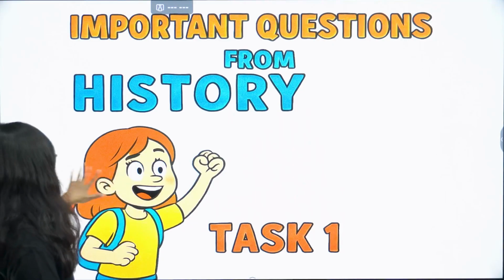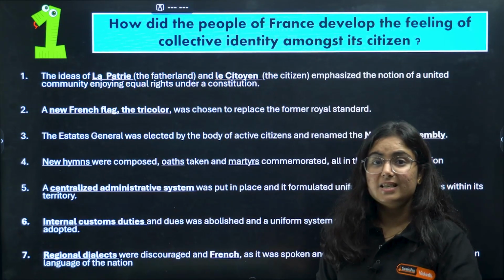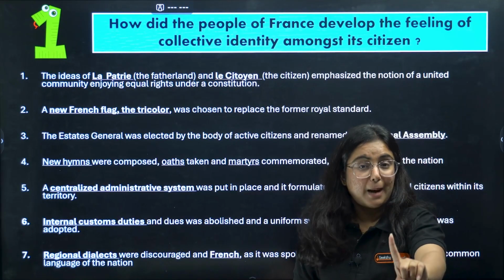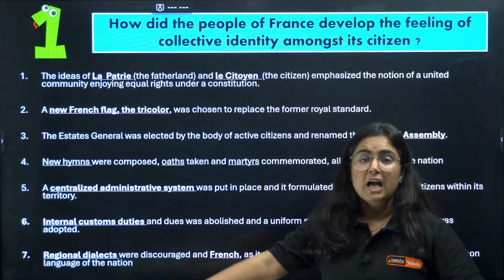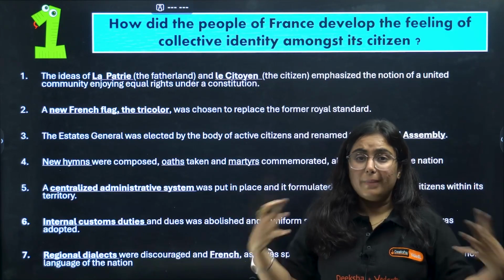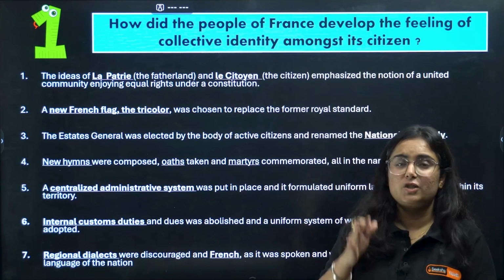Okay, so basically the very first chapter of your SST preparation is Rise of Nationalism in Europe. The chapter starts with a picture and tells you the whole story of Europe in a particular century where many nations were formed, many nations were united, and many nations led to the First World War.